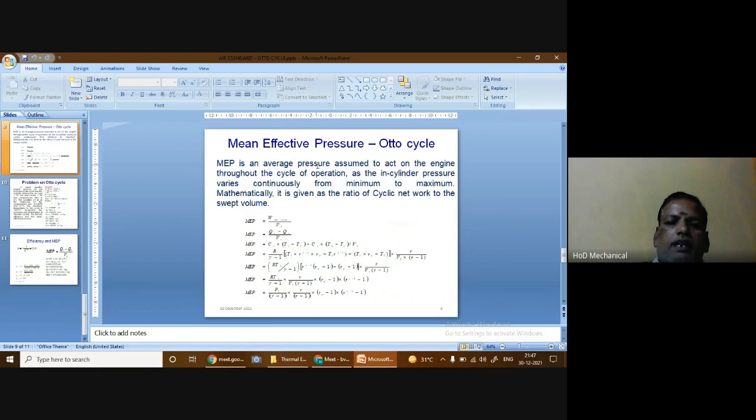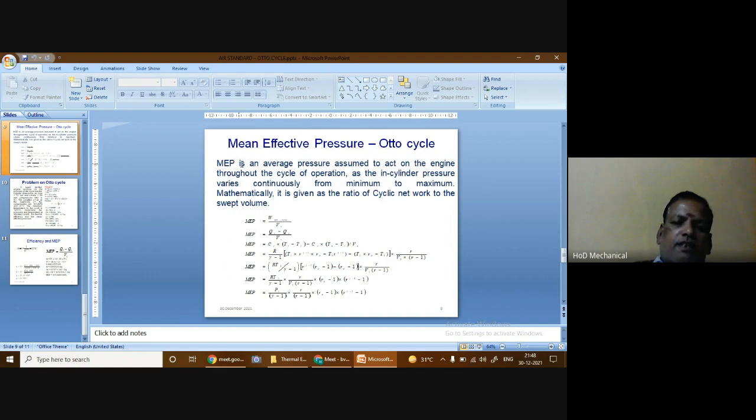And again, during the expansion process, the pressure is getting reduced. And again, during the blowdown process, it's further reduced. So here, the in-cylinder pressure varies continuously from minimum to maximum. When such is the case, to what pressure do we have to design that engine? In that case, we need to find a suitable parameter. That suitable parameter is nothing but the mean effective pressure.